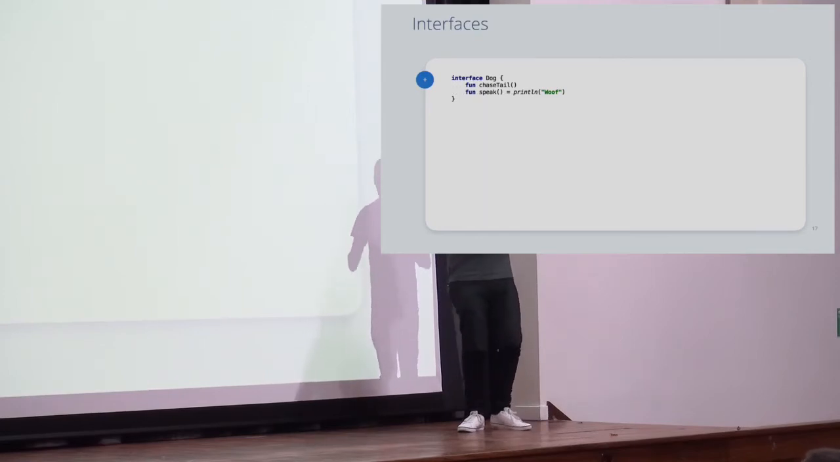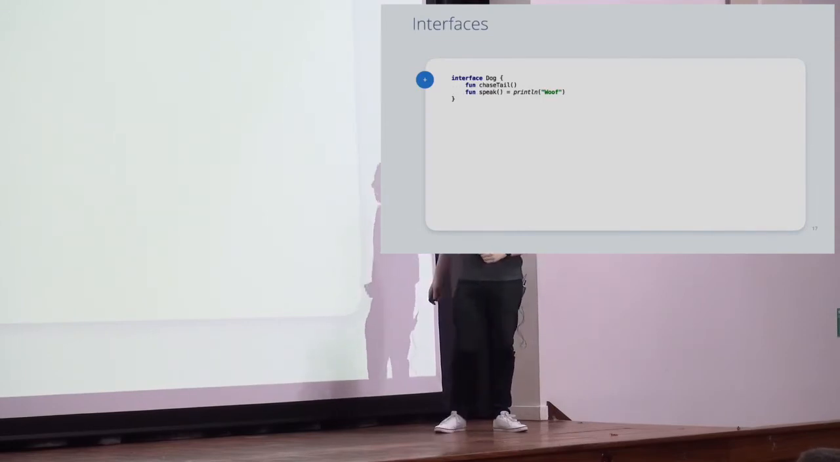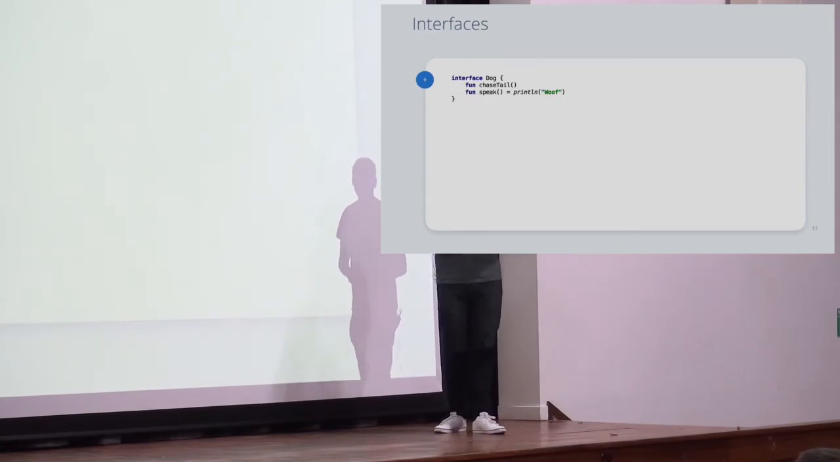As I said, this is an interface of Dog. Notice I haven't put an I in front of it. That's because we don't read it in any language. But also it's more idiomatic not to in Java land. Yes, thank you.